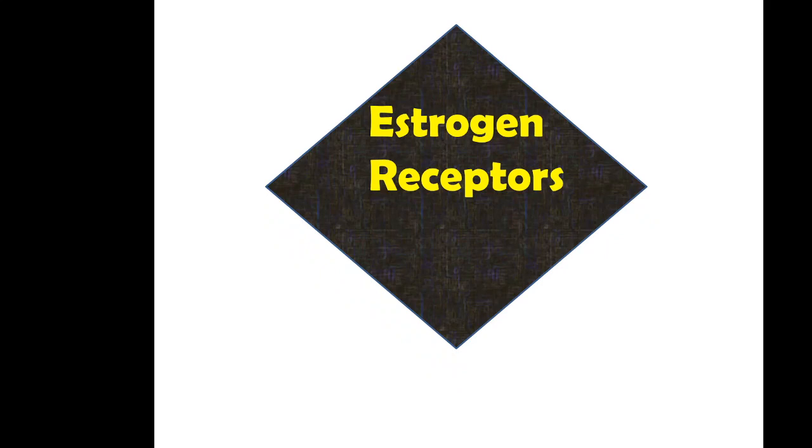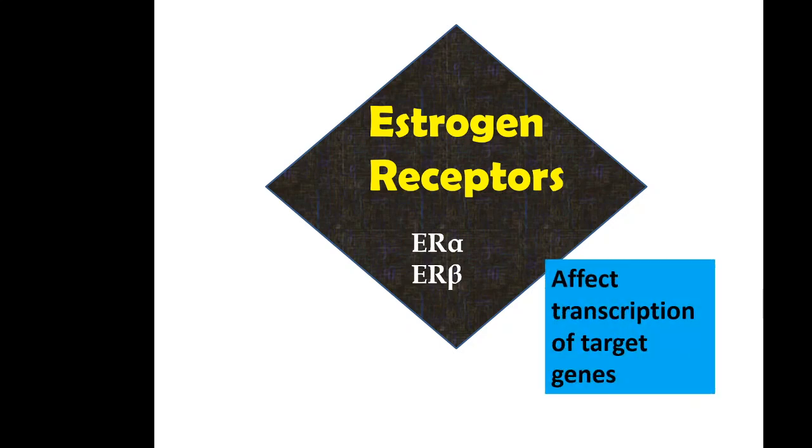Now how does estrogen work? Estrogen has receptors, estrogen receptors. They are of two types, ER alpha and ER beta. All steroidal receptors act via affecting transcription of genes.